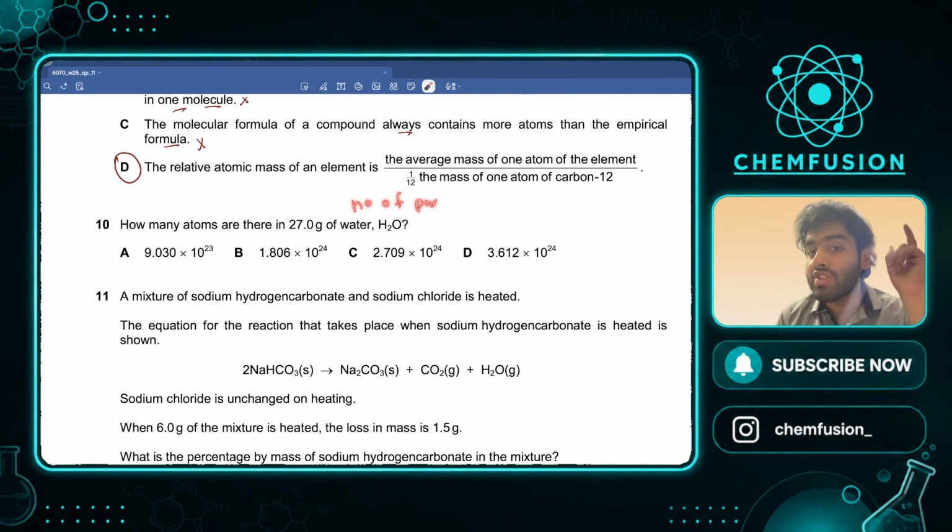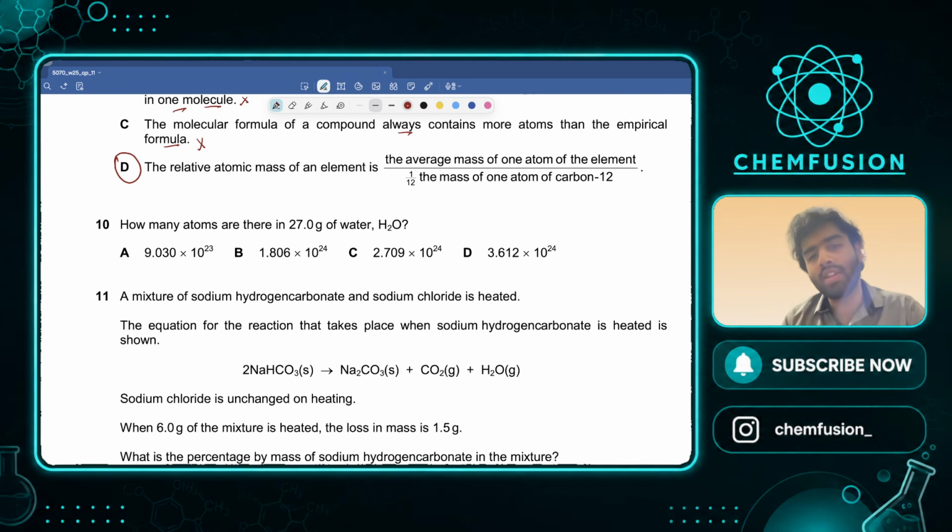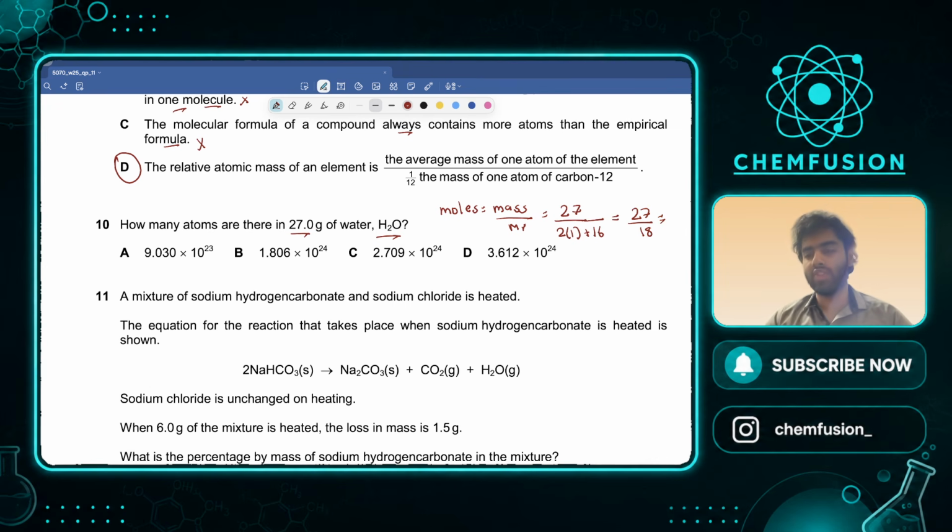We need to first know the number of moles, right? How can we find the number of moles? We know the mass. We know the MR from the periodic table. Let's find the moles. So the moles come out to be the mass over the MR. What is the mass? It's 27. What is the MR? 2 into 1 for hydrogens plus 16 for oxygen. It comes out to be 18. 27 over 18. What does 27 over 18 come out to be? 1.5. So 1.5 mole of water.